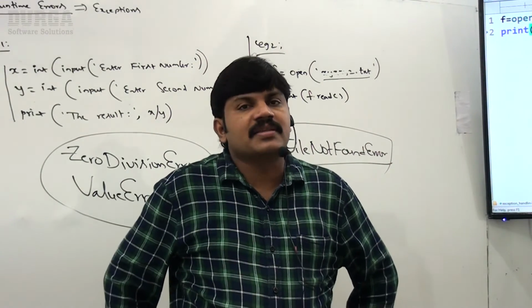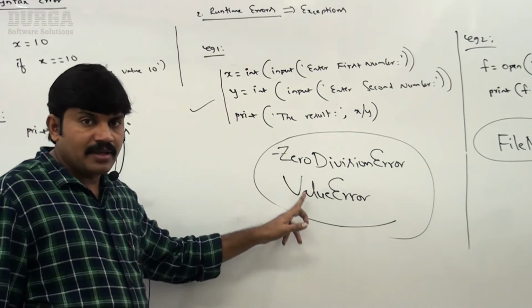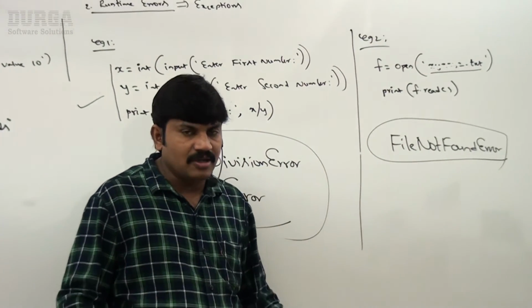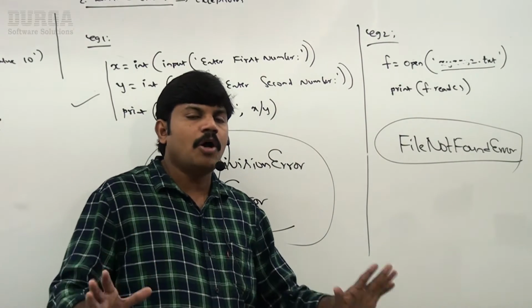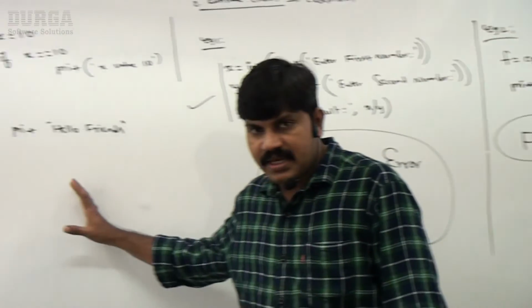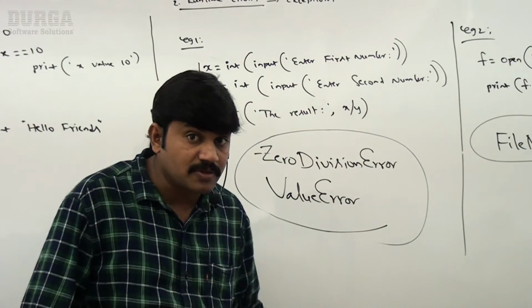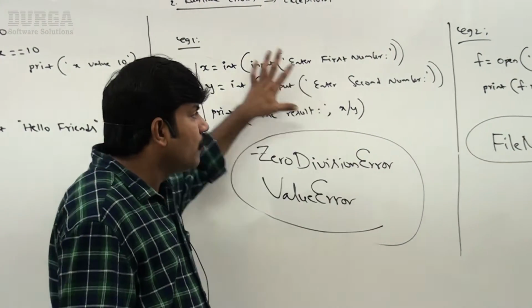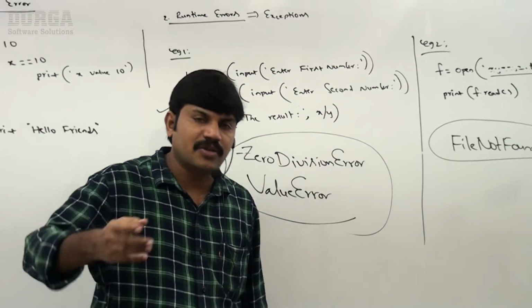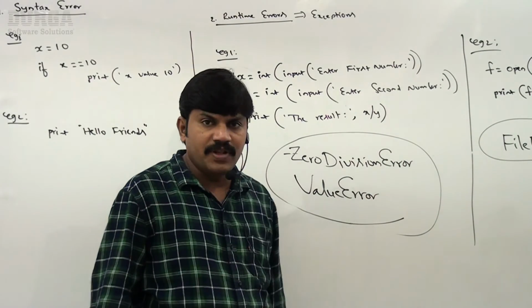So can you please give an example of a runtime error? Please respond. Zero division error, value error, and after that, file not found error. Okay, that's all. So in any program, how many types of errors are possible? There are two types. What is the first one? Syntax errors, because of invalid syntax. The second ones are runtime errors, which are also known as exceptions. There is no problem in our program, but at runtime, because of lack of resources or end user input, something goes wrong. Then we will get runtime errors.